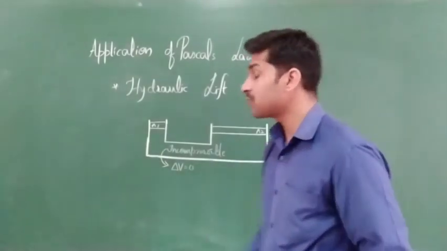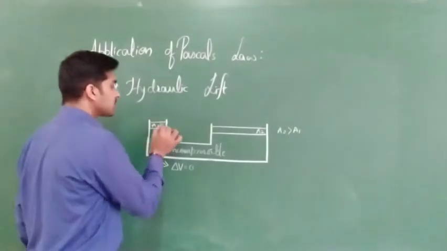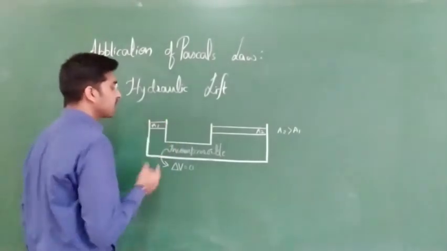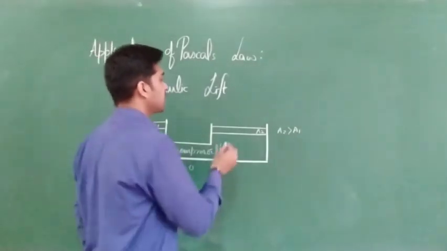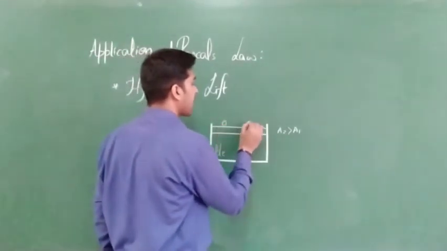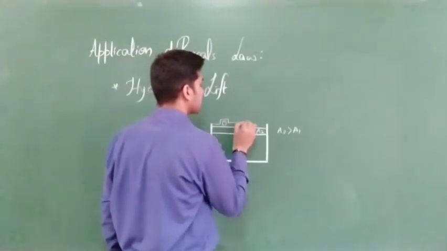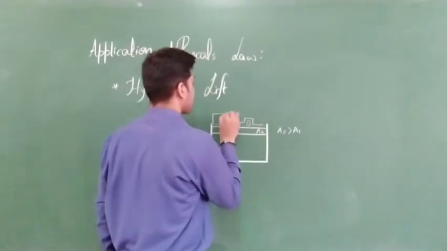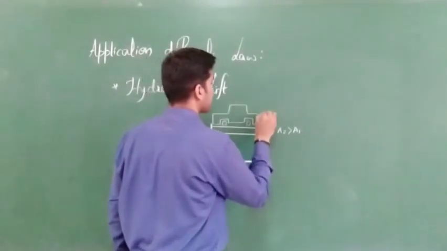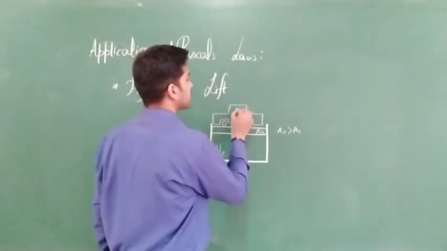Next, what we are saying here is that from the smaller cross sectional area, we are applying a small force, such that, let us suppose here we have a heavy motor like a car. This is the car.